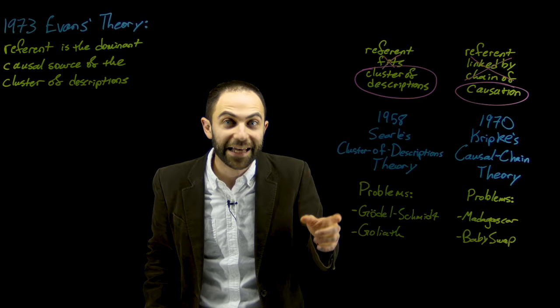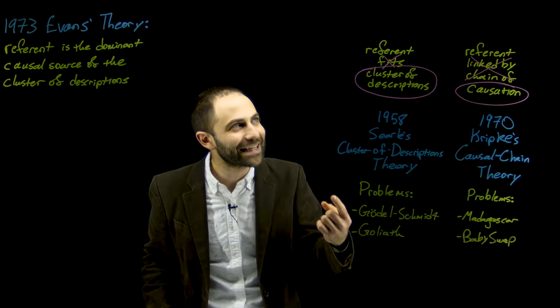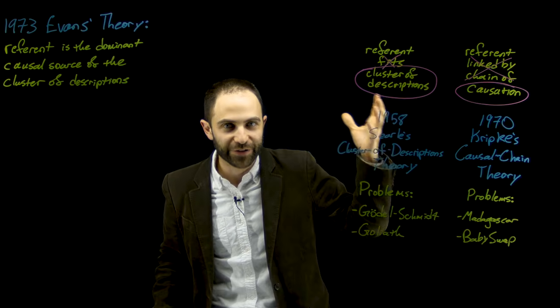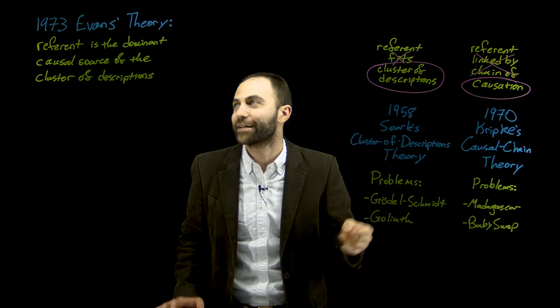The problem instead is the specific form the determination was supposed to take: fit. The problem was in thinking that it's by fitting those descriptions that the referent is selected. It's not by fitting, it's by causing.